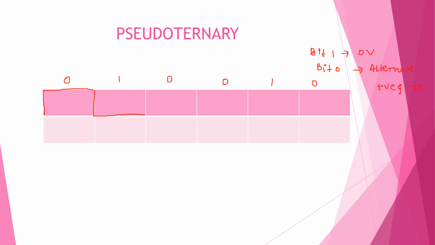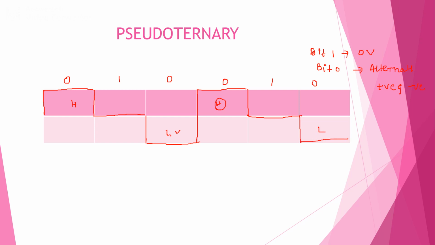Next bit 0: here I have considered high, so now I have to consider low voltage. Then here I have considered low, so I have to consider high voltage, alternate high and low. The next pattern is 0, 1, which can be represented using 0 voltage. Once again, here I have already considered high, so now I have to consider low voltage.